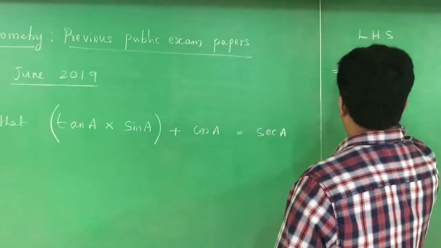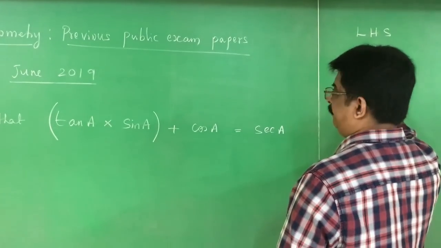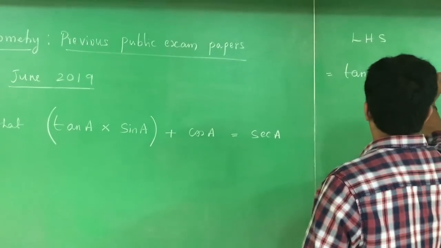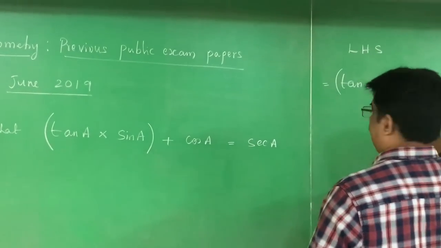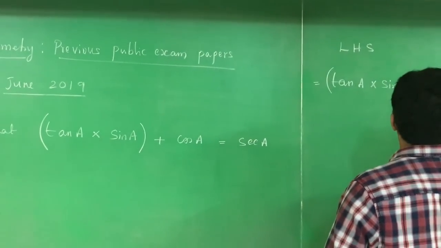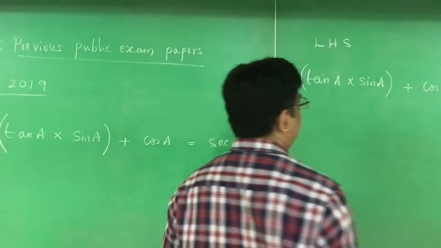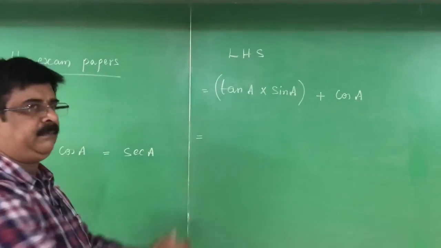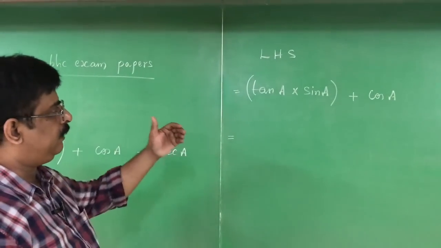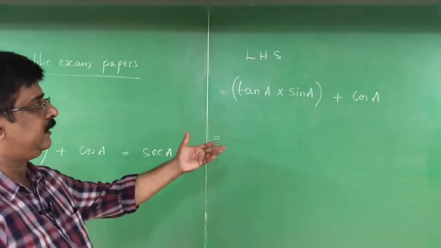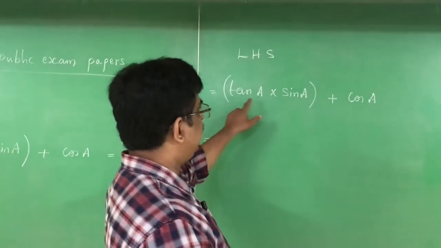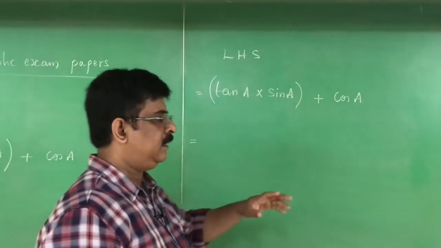In the LHS, they are given tan A into sin A plus cos A. It is easy. But don't be under the impression that you always get easy ones. This is a supplementary paper. The fellow already failed in SSLC, he is writing a second time here. Tan A into sin A plus cos A. What is the next step?